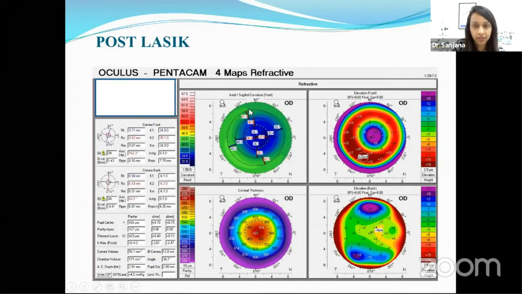Now, the next one is very typical of a post-LASIK, where we see that the central area is in blue, very good flattening seen in the center, with all the values on the lesser side, being 34, 35. And we also see that the pachymetry is on the lesser side, coinciding with the flattening. So this is a case of post-LASIK.